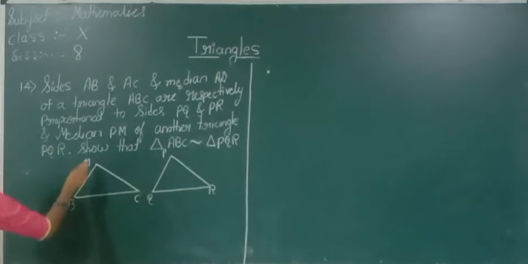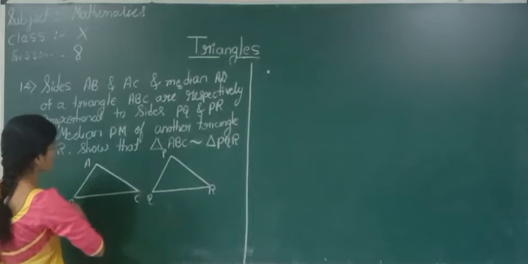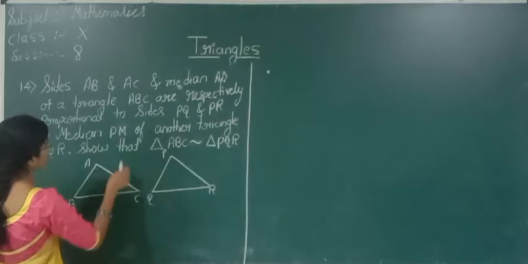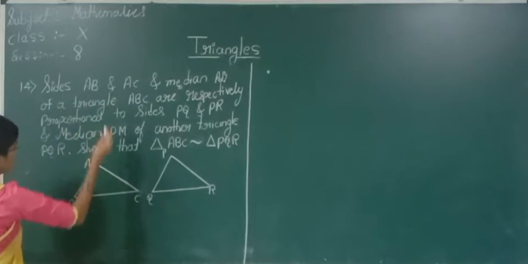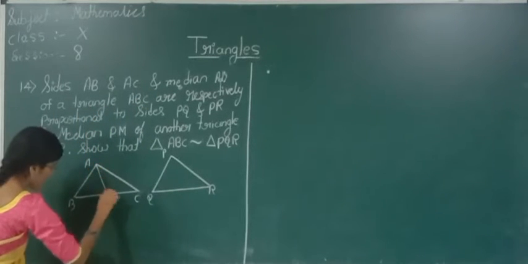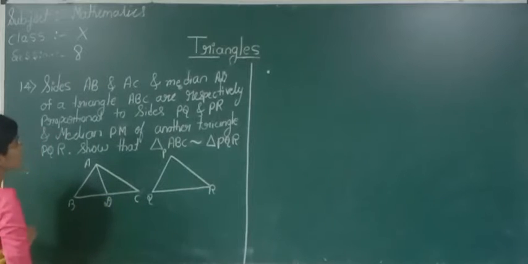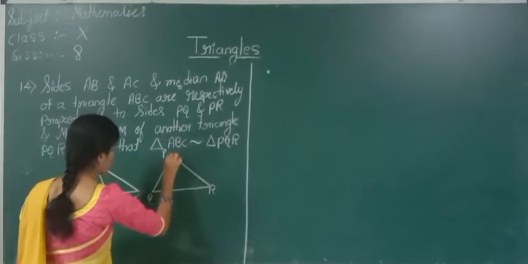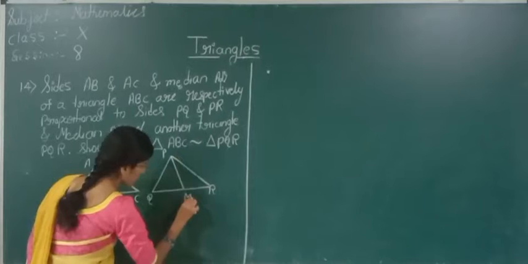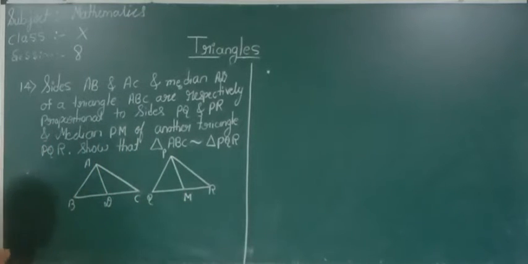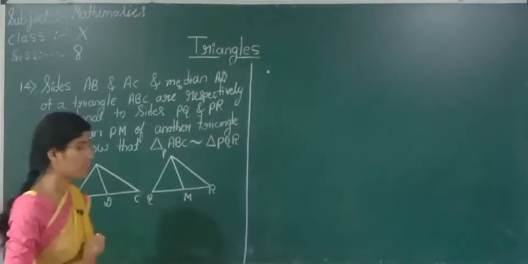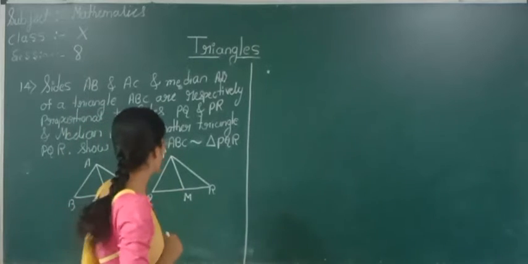Say side AB and AC and median AD of a triangle, means here median AD, and in this triangle PM is the median. According to the question, we have drawn the figures.